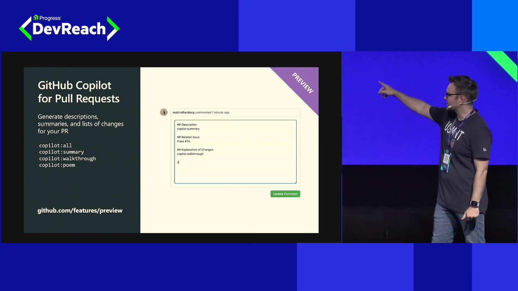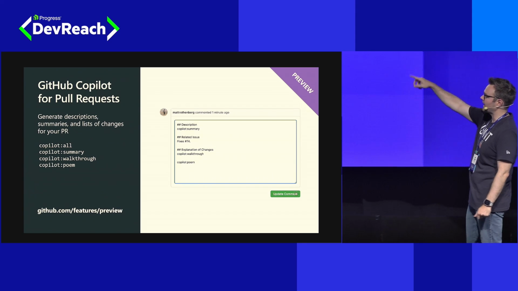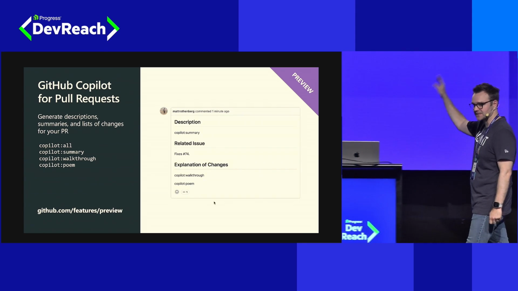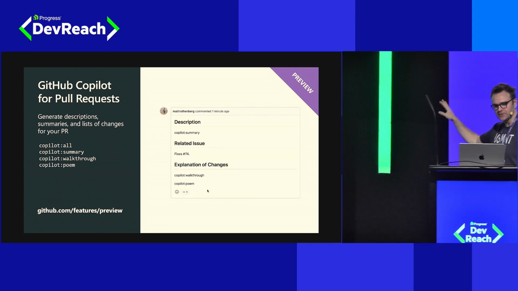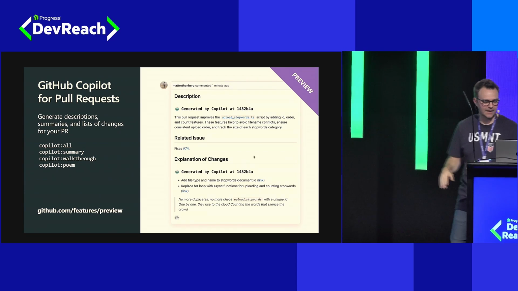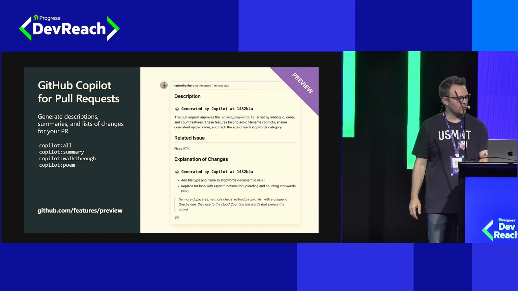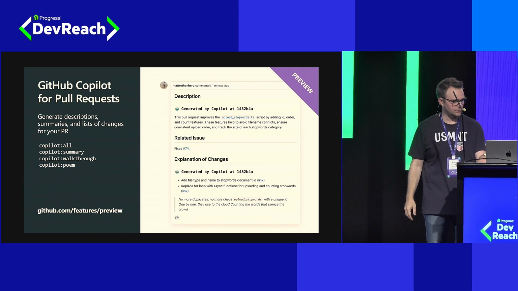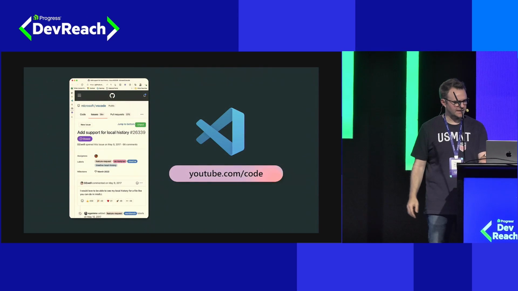And there's more coming, so if you want to see what's coming up next, head out to github.com/features/preview. You can see some of the new capabilities coming soon for Copilot. Sign up for wait lists. A great way to see what's just around the corner for these tools. And I'll have a URL here at the end for you.